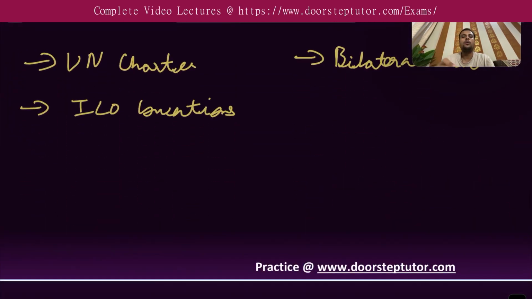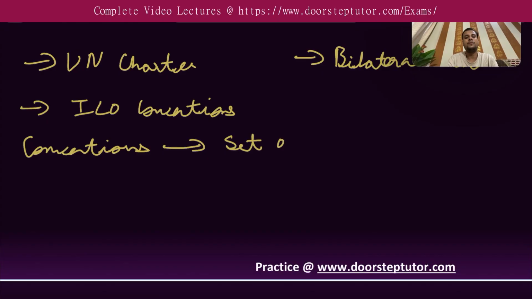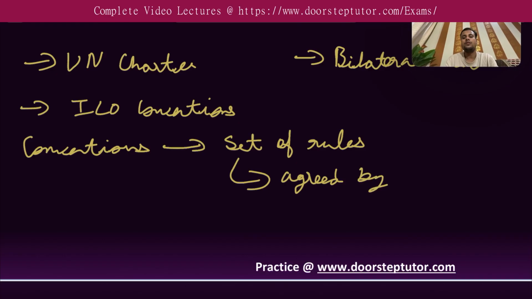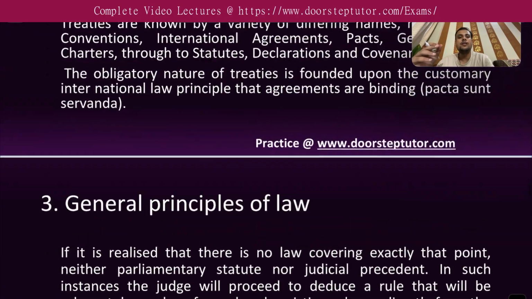So what they do, they create these conventions, a set of rules. Now these rules are agreed by the states. So states have prior agreement with respect to these rules.